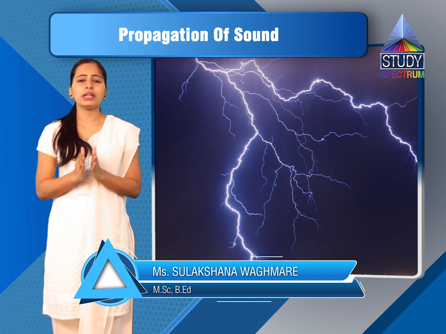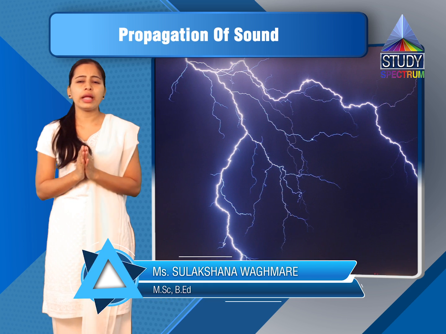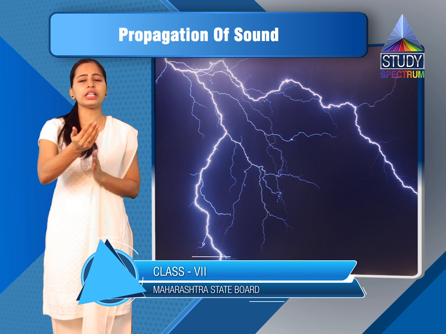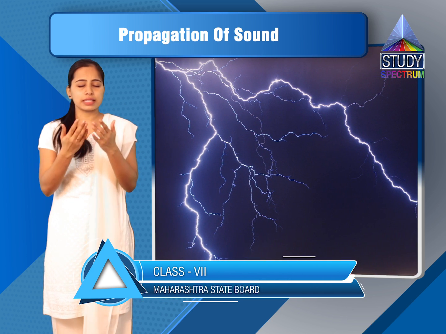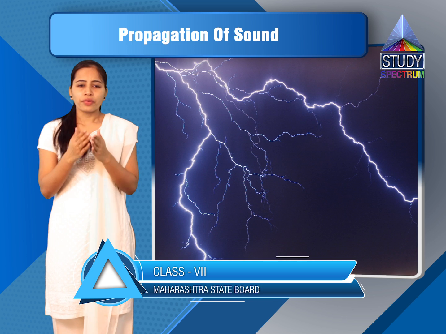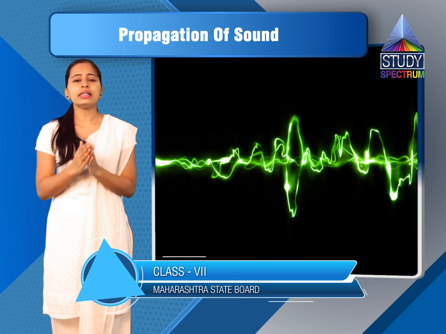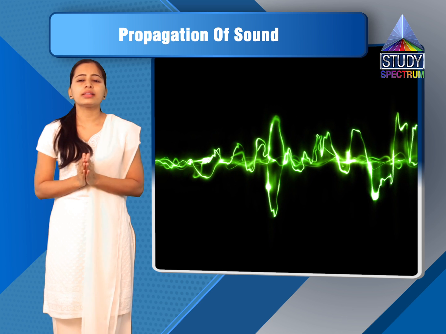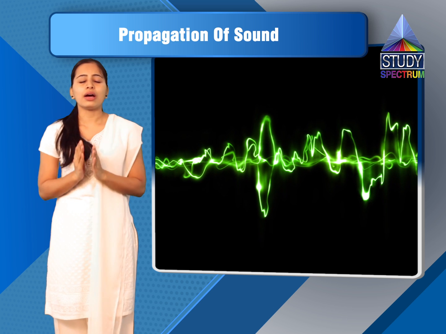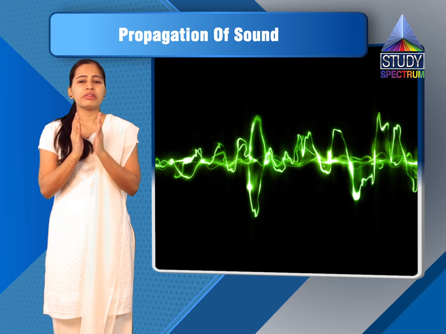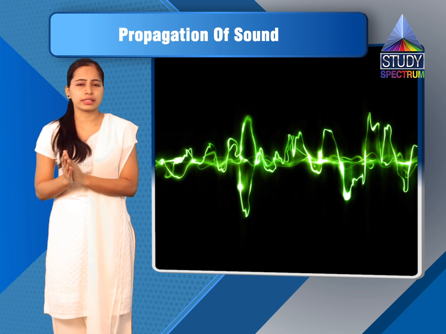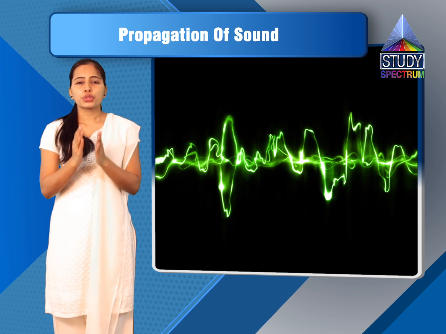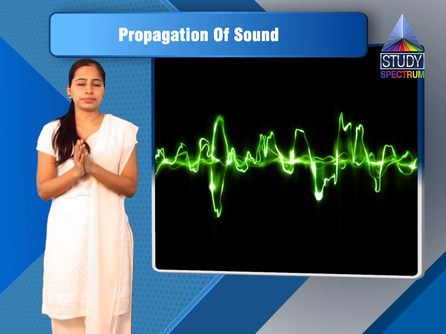Next point, therefore, though thunder and lightning occur at the same time, the flash of lightning reaches the earth, that means we can say reaches us, very firstly, and then we hear the sound of thunder. Hence, we hear thunder long after we have seen the flash of lightning, which is seen instantaneously, means we can see the light faster. So this was your answer.